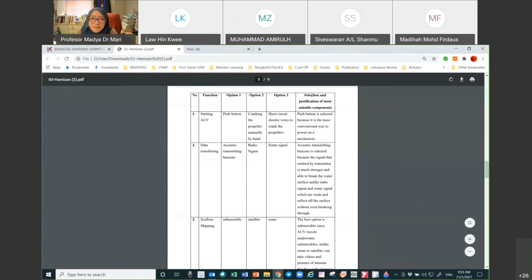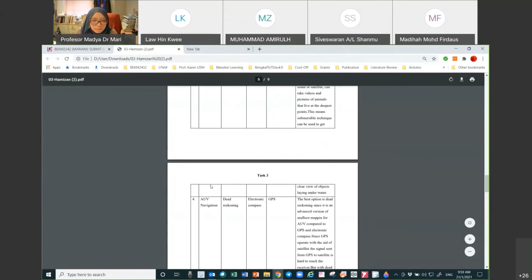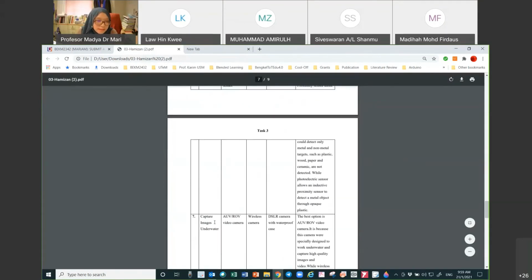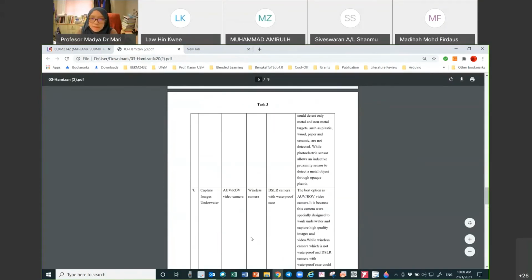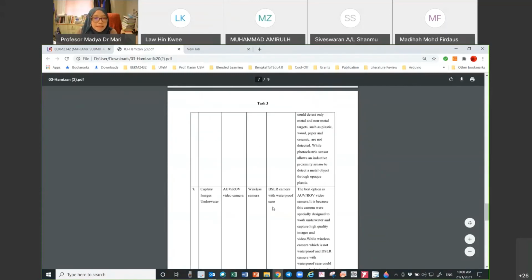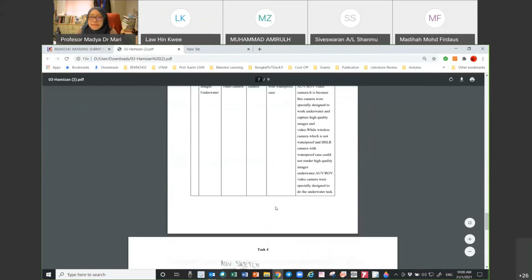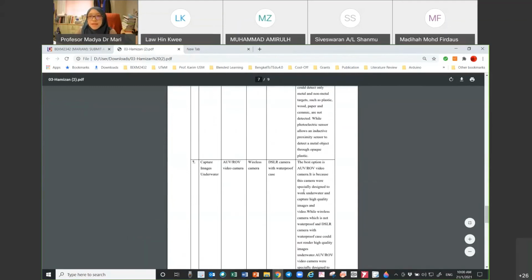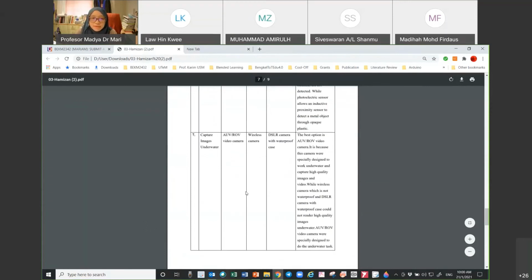And then justification why you choose it. So I think from here, it looks okay to me. Hamizan listed quite a lot of functions, even though in the question you are asked to list 5 functions, but he lists more than that. So this one, I see effort from the student. I'm going to take effort into account also. So 7 should be okay.